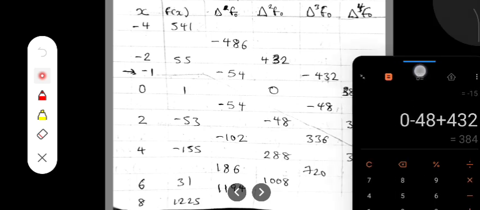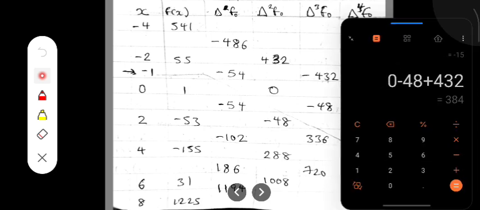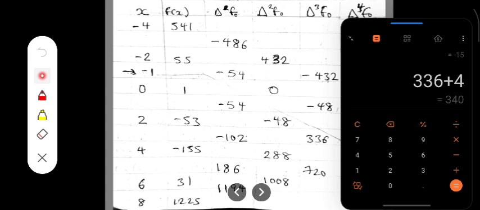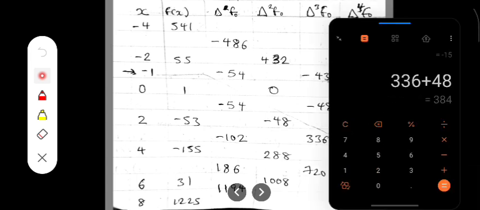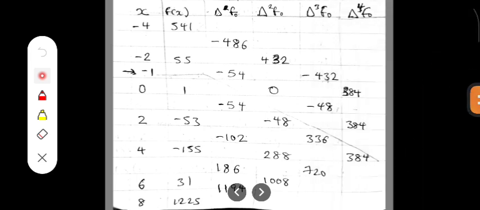Now 336 minus -48. That is 336 plus 48. It gives 384 also. And finally 720 minus 336. It also gives 384. Now we have a constant value at delta 4 f naught.